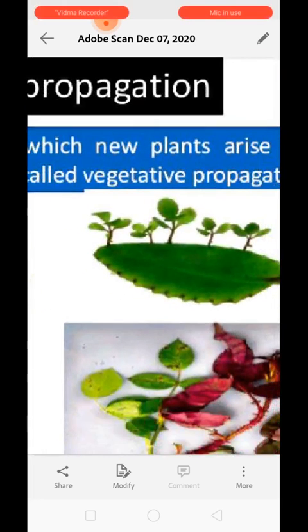When they fall from the leaves onto the ground, they come in close contact with soil which has lots of minerals and water, so the plant gets all the required environment to grow. The plantlet which has fallen from the leaf of the bryophyllum gets a firm attachment with the soil and grows there.